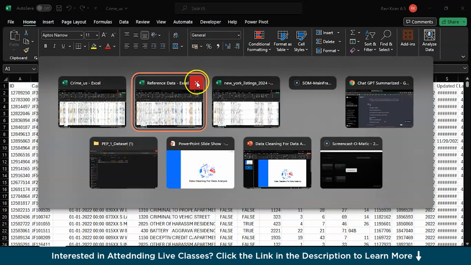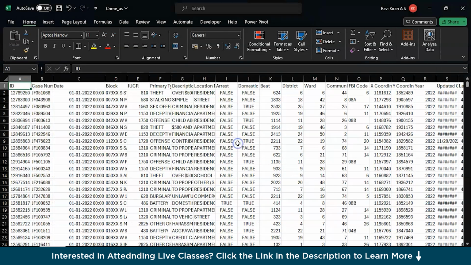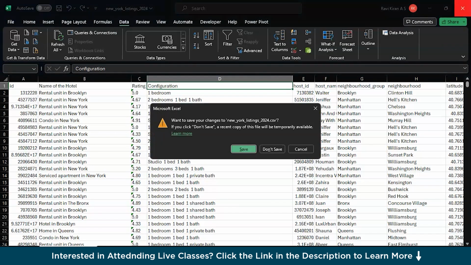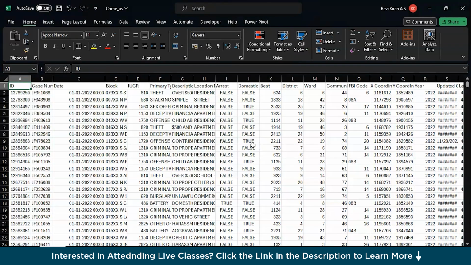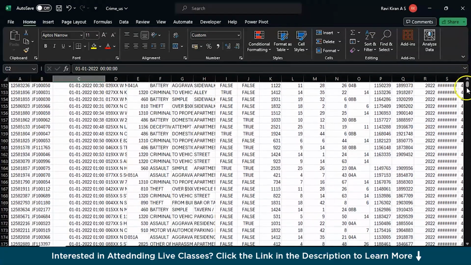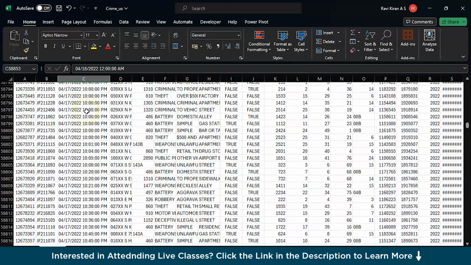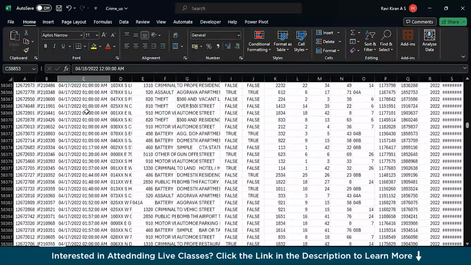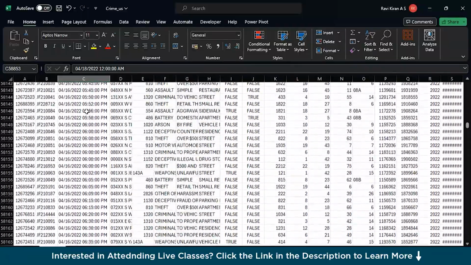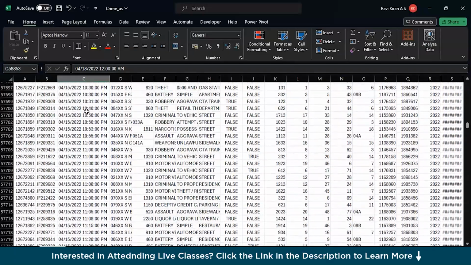Now let's close all the previous data sets, don't save anything, and this one you might want to save for reference. Now we have this particular data set in front of us, and you can see we have date and time formatting in 24 hours. If you scroll a bit to the bottom, you can find the same data in terms of date and time in 12-hour timing, with AM and PM. Now you might wonder, can you just directly split the data by giving the delimiter as space and eliminate the timing?